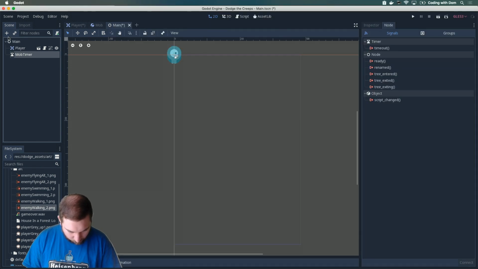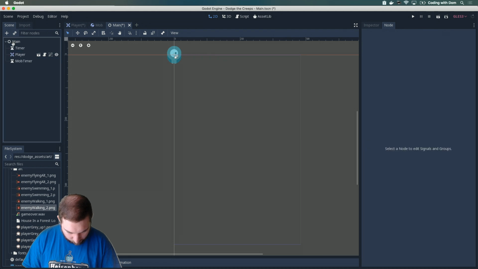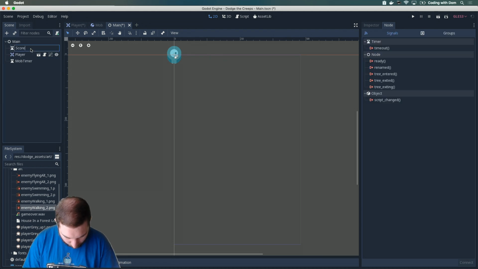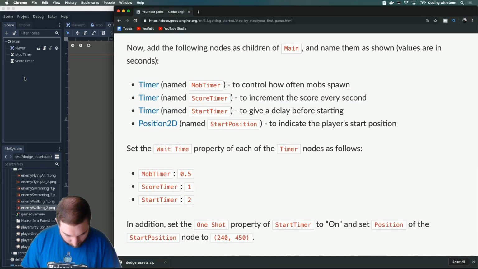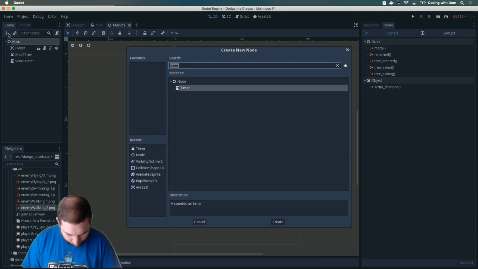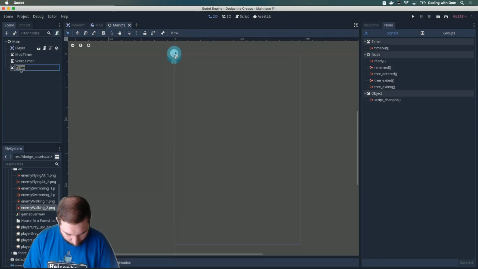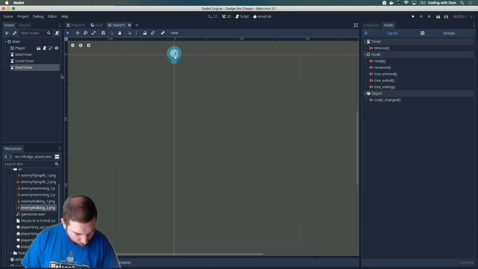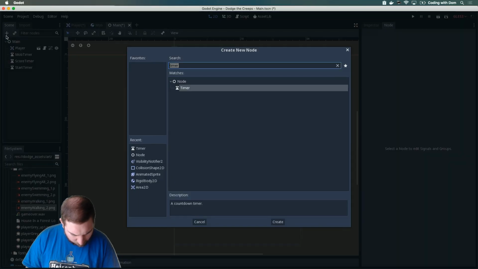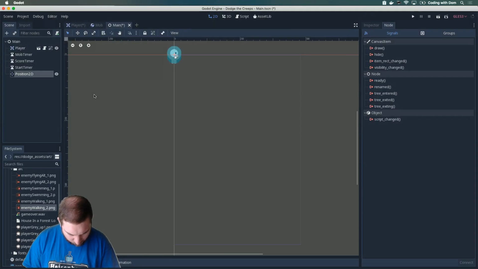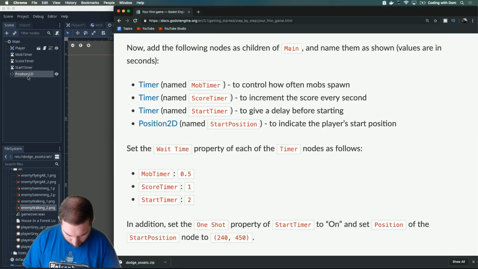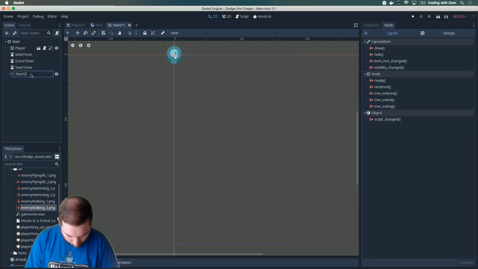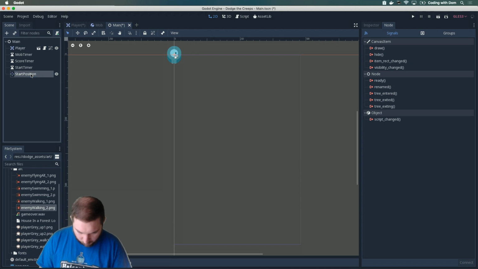Then we need a score timer. A start timer. And then we need a Position2D to indicate the player's position. Start position. Okay.